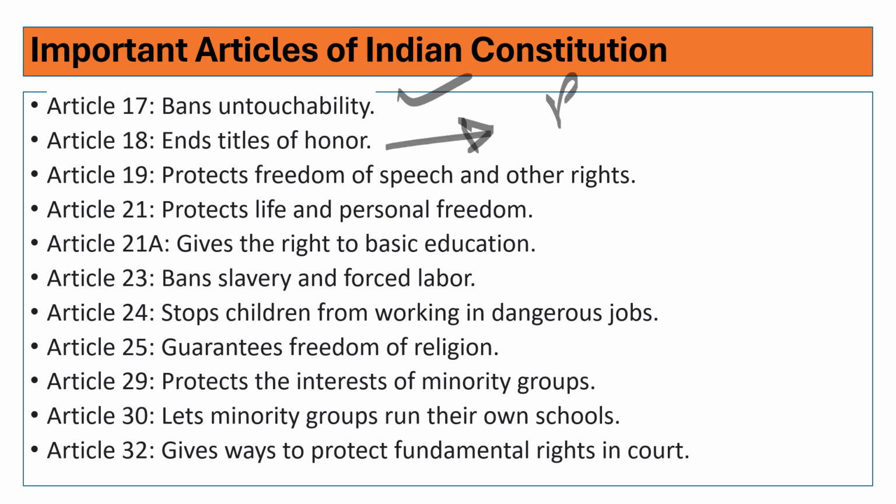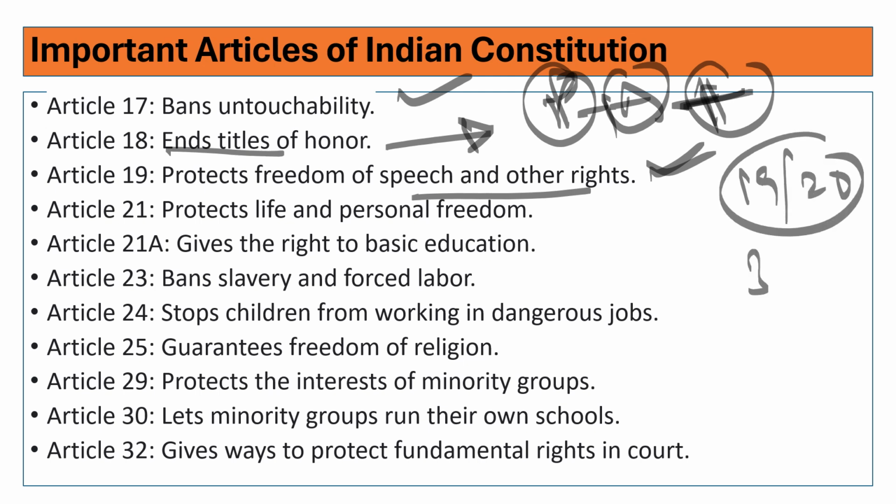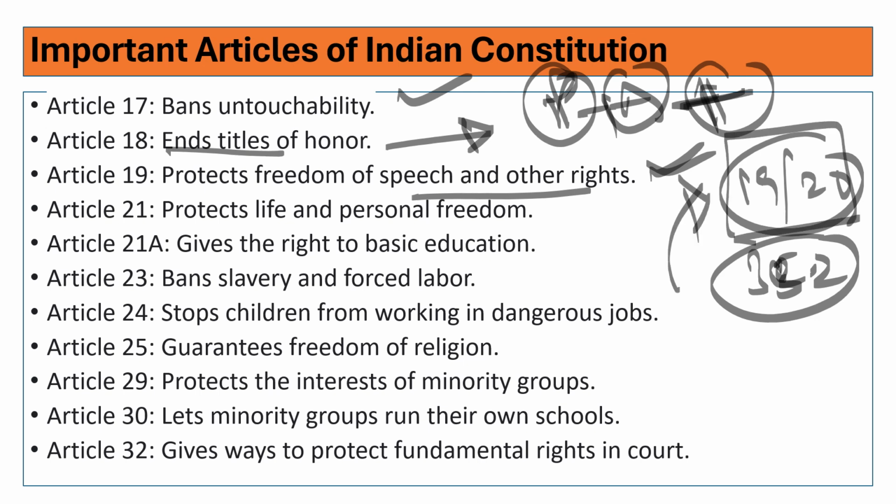Suppose, say, Padma Bhushan, Padma Vibhushan, right? Arjun Award. These things will be awarded based on your contribution to the nation. However, these things cannot be displayed as titles, so there are certain guidelines. Article 19, freedom of speech. This is very important. Article 19 and Article 20 cannot be curtailed even in a national emergency under 352, when a national emergency is imposed.